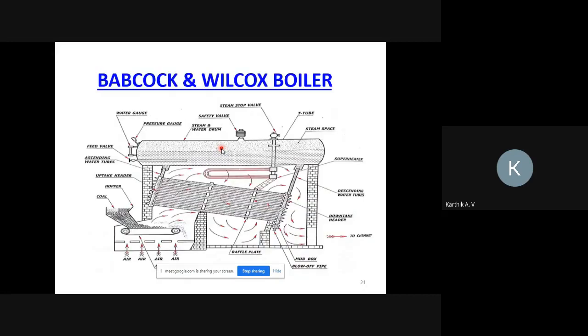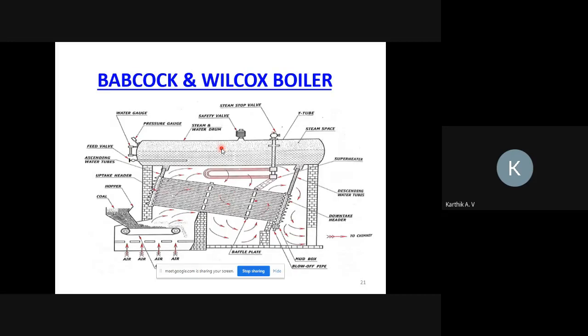Both we already discussed. This is Babcock and Wilcox boiler. Very simple explanation. So today itself you just go through the notes and you can come to know that. Otherwise it is very difficult for the exam. So diagram with the explanation is required. Diagram is also very important.